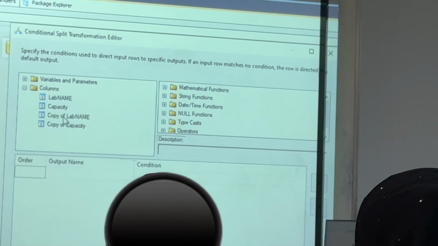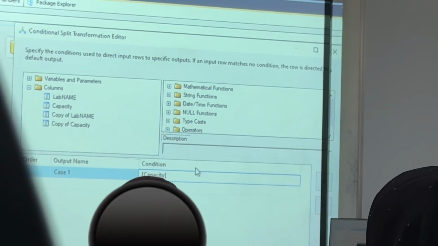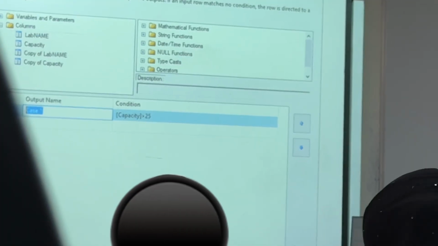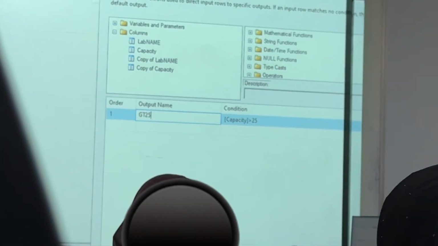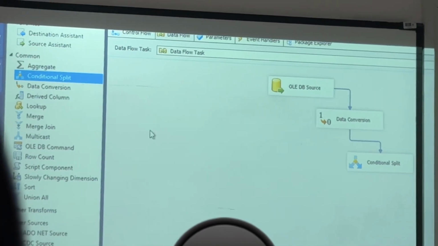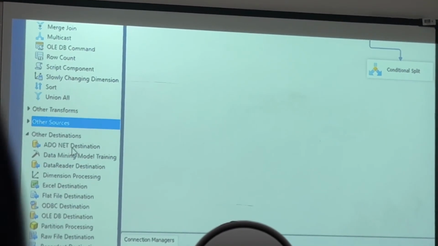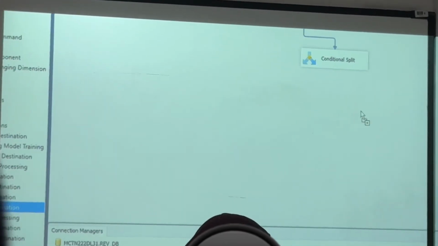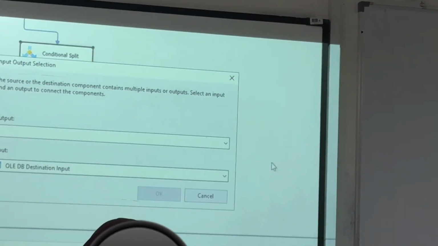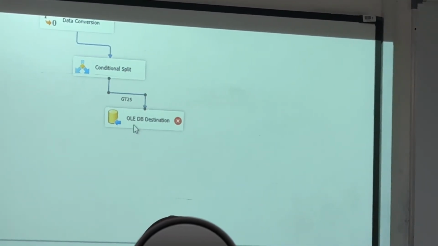Lab name, capacity, copy of lab, this capacity greater than 25. Clear? Please save it. At the end, now the source is done. Destination, either radio.net or OLEDB destination. GT25 is the output of my condition.